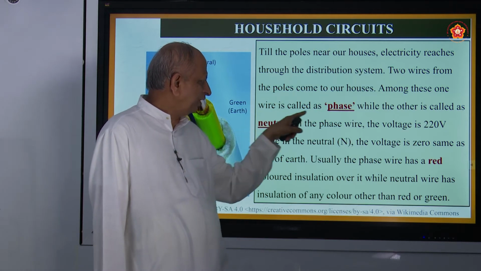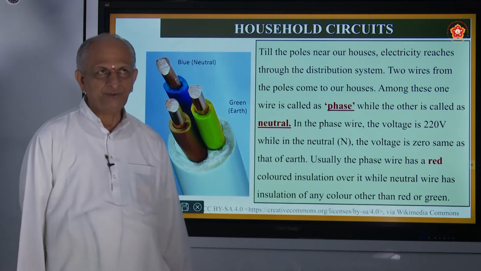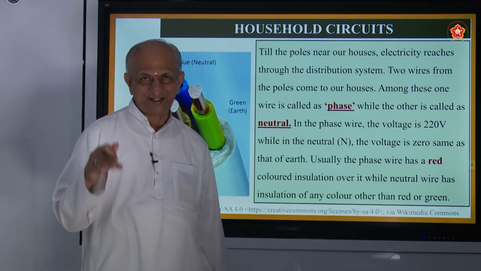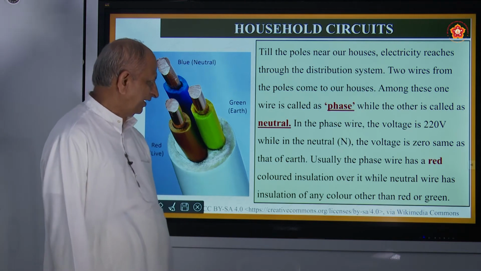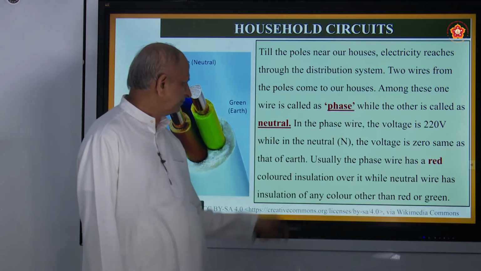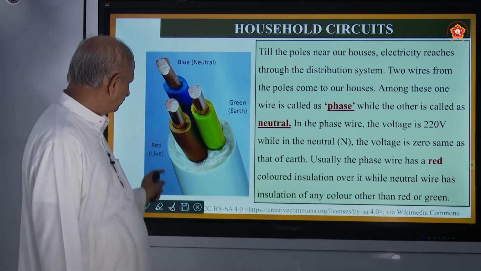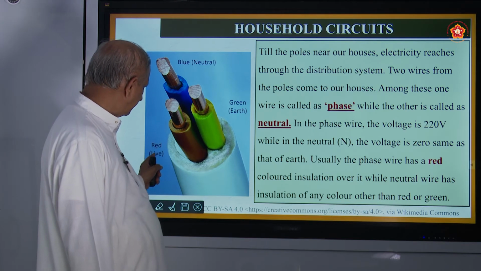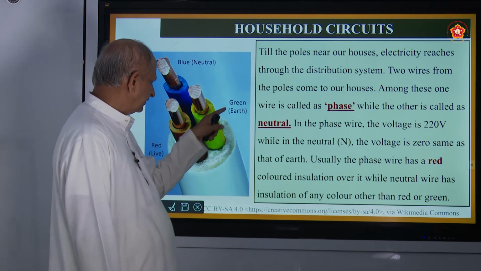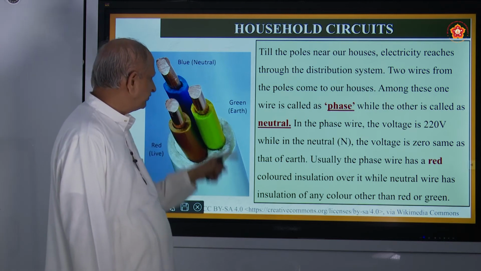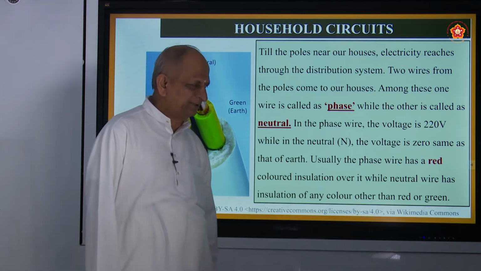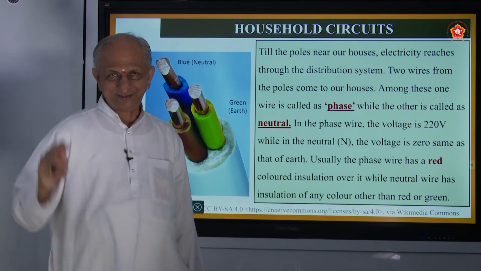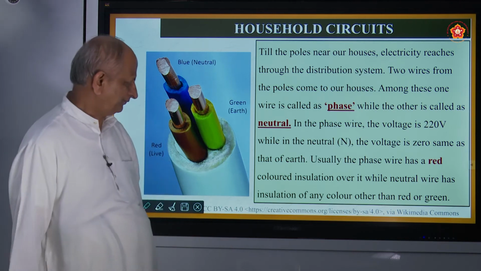Among these, one wire is called phase. You might have heard the words single phase, triple phase, etc. Is it not? The other one is called neutral. I just now told you, red color stands for live wire, green stands for earth, blue stands for neutral. Especially there are two types of systems. One is called lighting system and the other is called heating system.